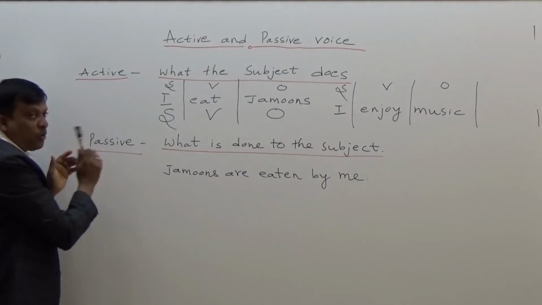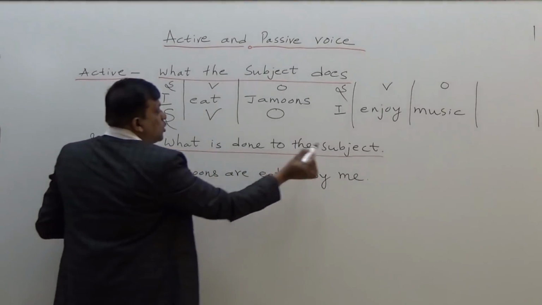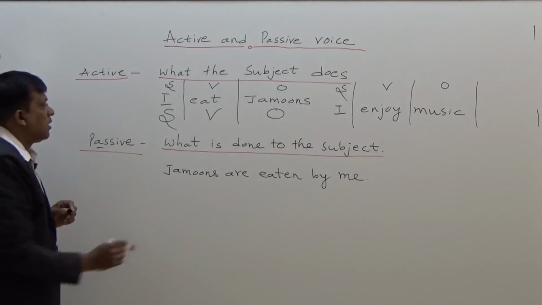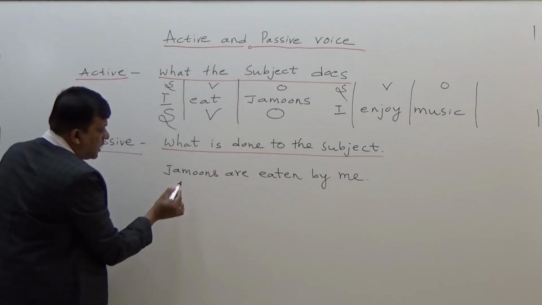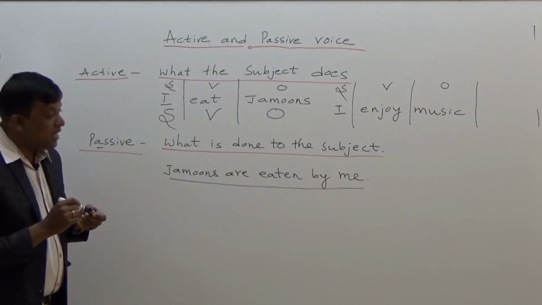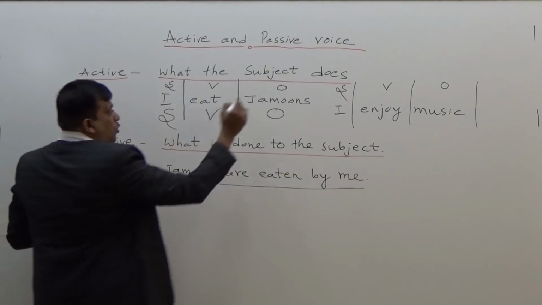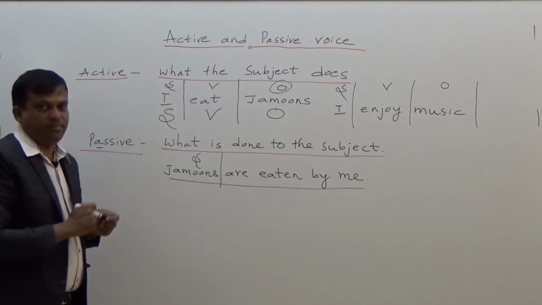Now coming to the second one, passive voice. What is done to the subject? The sentence of active, I eat jamuns, it is jamuns are eaten by me in passive voice. So the object here has become subject.